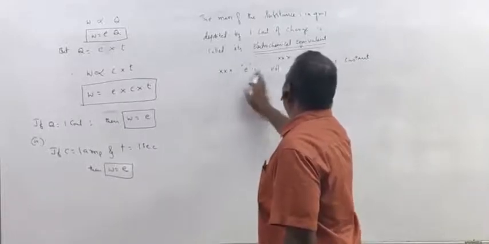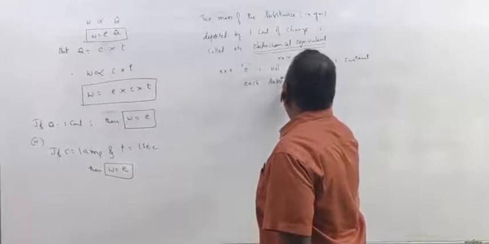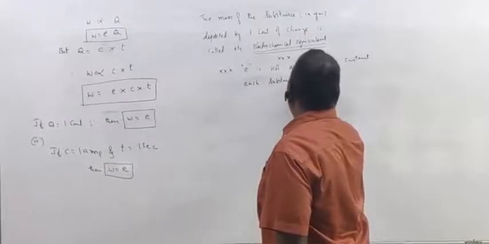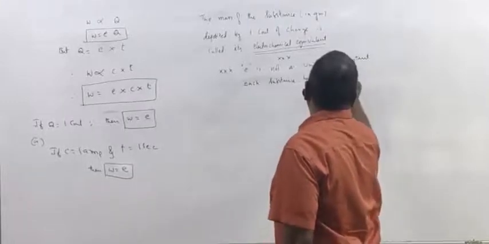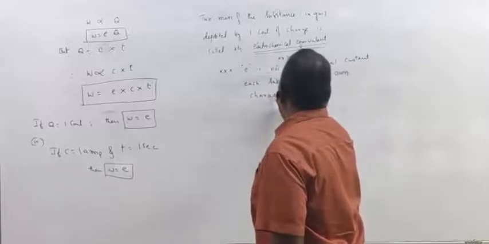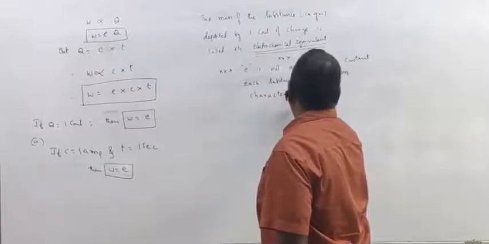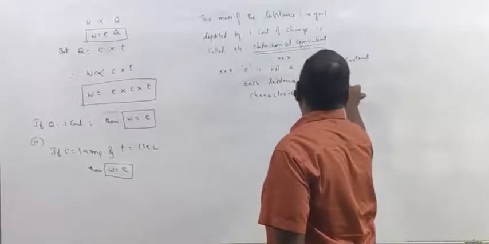Each substance has its own characteristic e value.